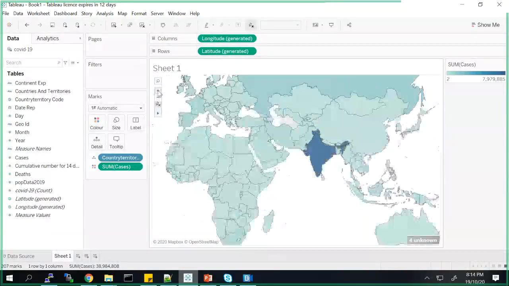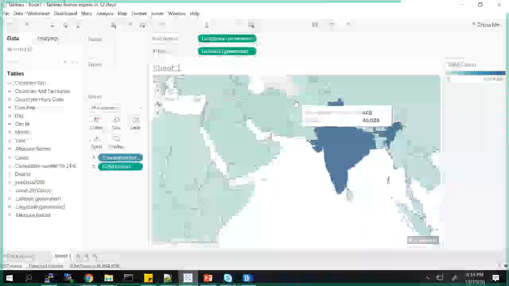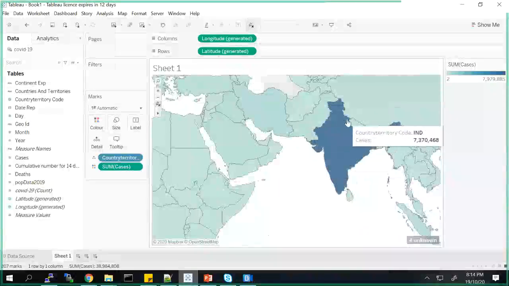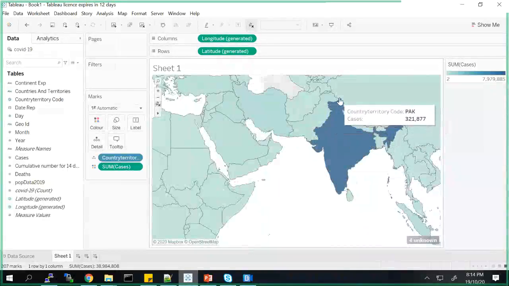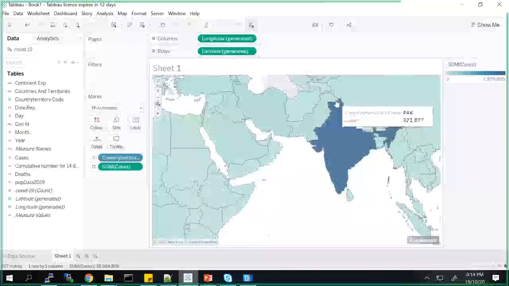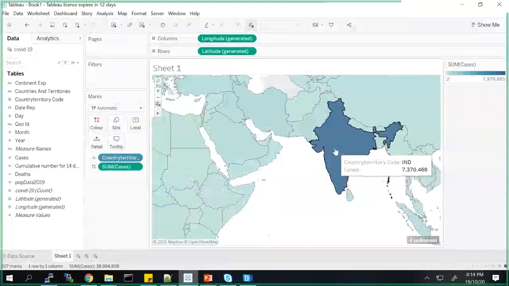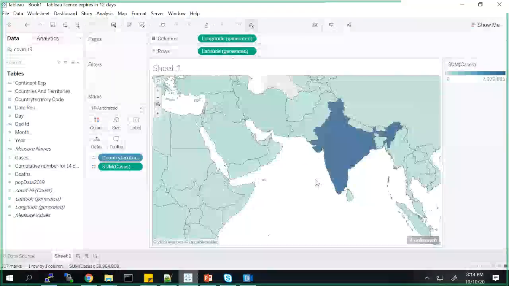I think this is as per the latest map of India only, because I see that Kashmir has been changed now. It was not like this earlier. So I think it is taking the geographic boundaries as per the latest map. It is correct, I feel.